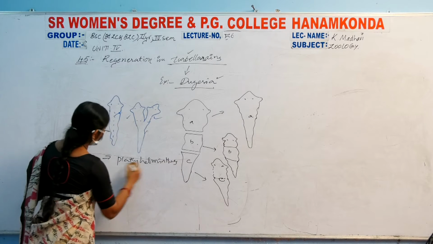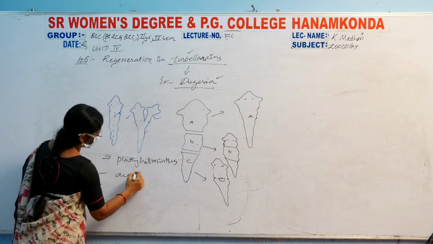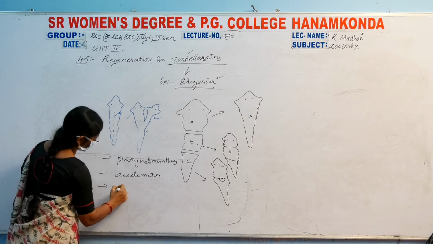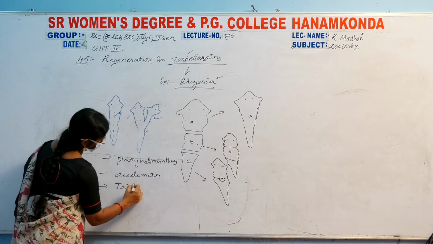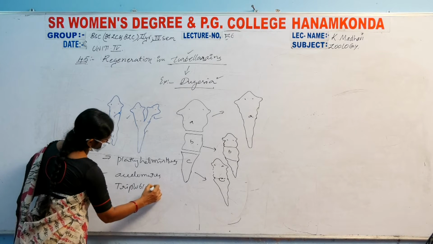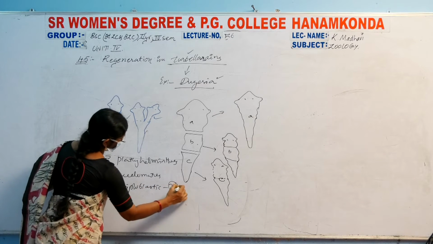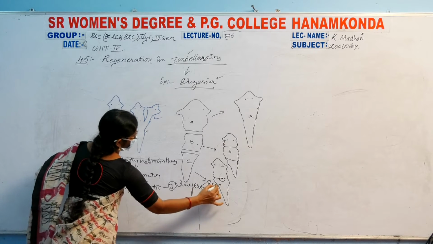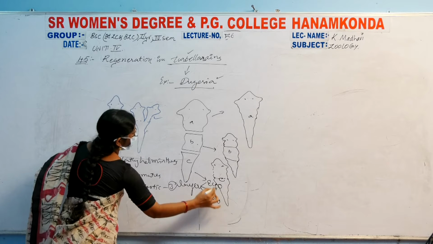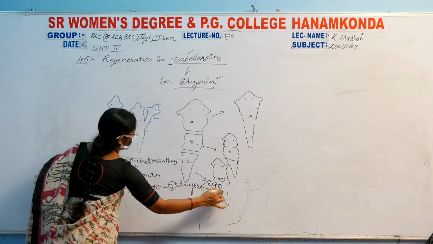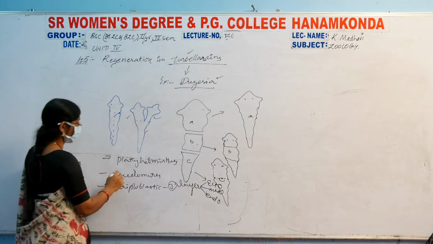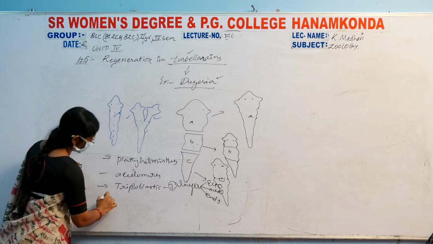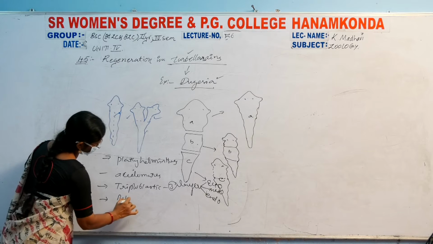Next one is acoelomates, and they are triploblastic animals having three layers: ecto, endo, and between these two the mesoderm, but there is no body fluid of the coelom. That's why we call them acoelomates. Another one, bilateral symmetry.